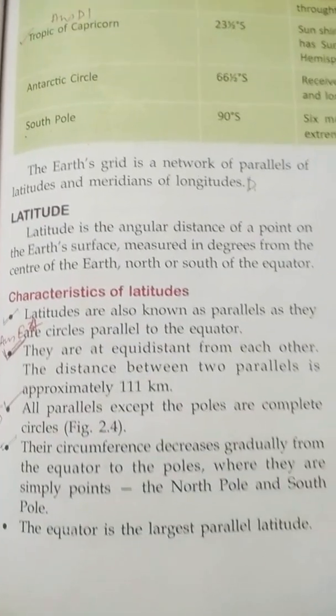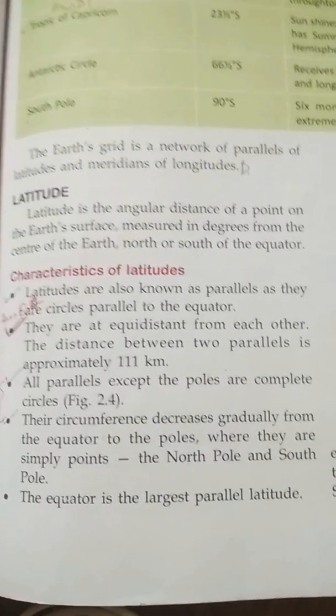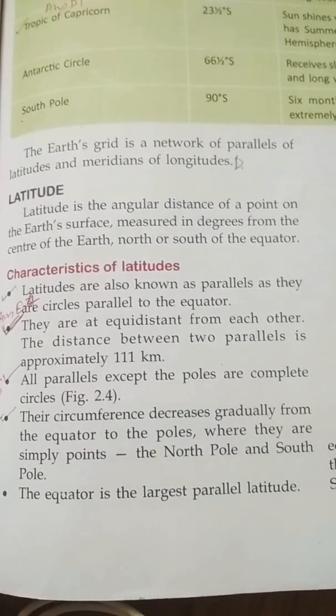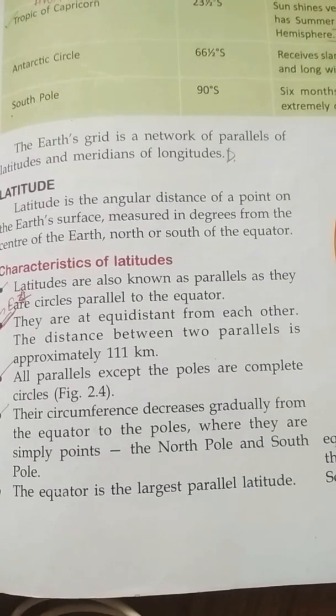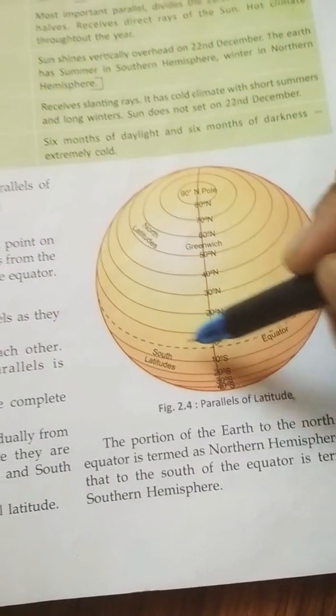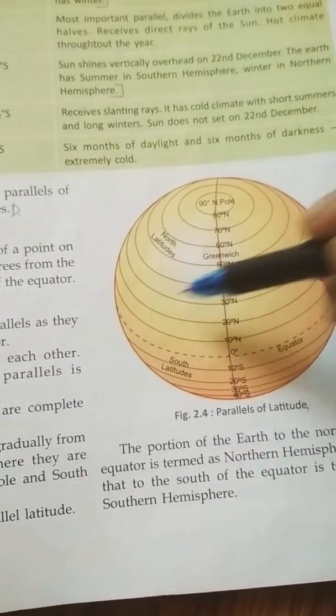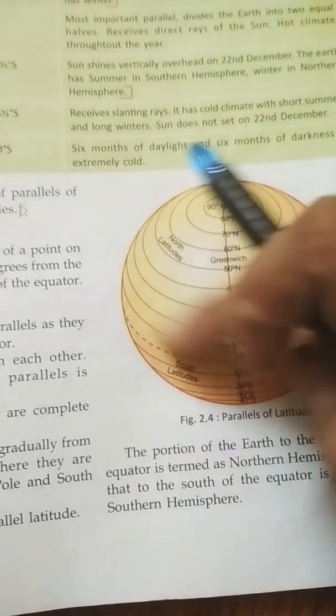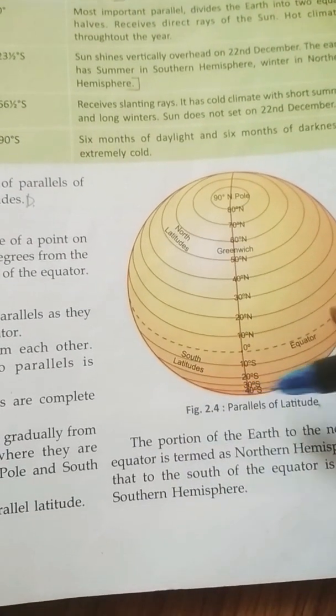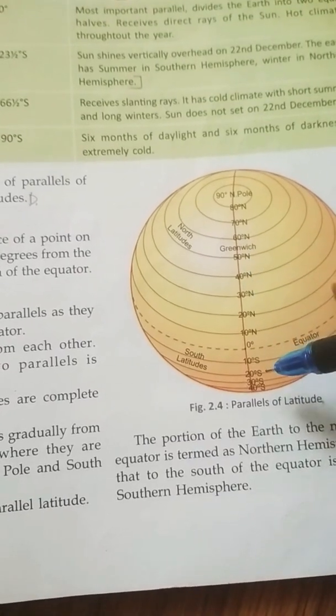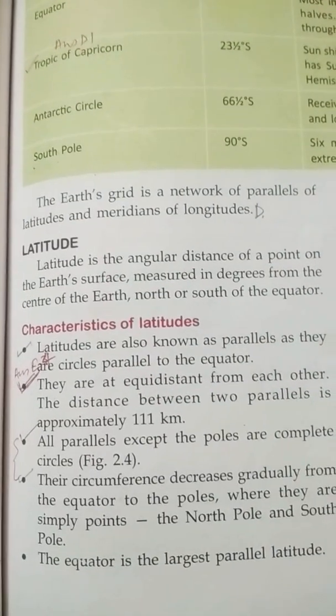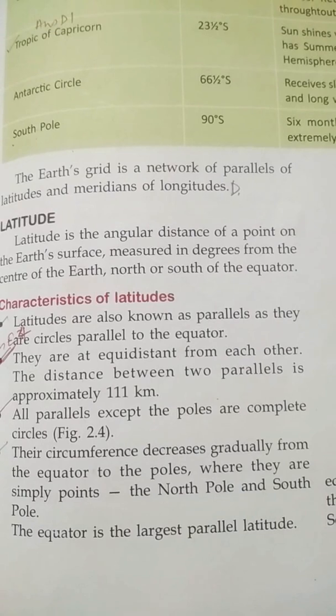Let's see about the characteristics of latitudes. First one, latitudes are also known as parallels as they are circles parallel to the equator. You can see them, this is the equator, and all the other latitudes are running parallel to it. These lines are running whether on the northern side or the southern side. Then second, they are equidistant from each other.